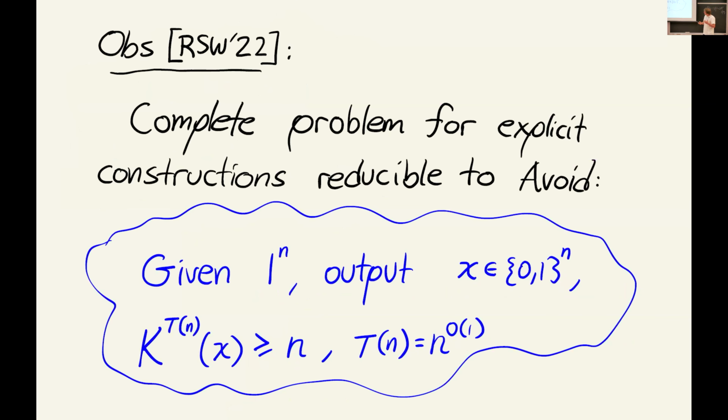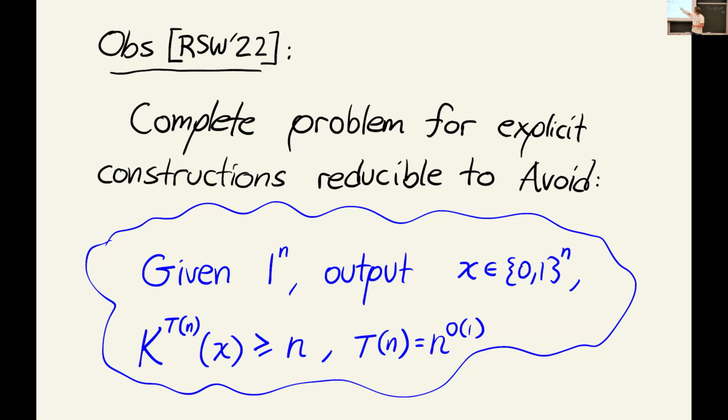So how can we differentiate explicit construction problems from general instances of range avoidance? Well, an observation from Ren, Santhanam, and Wang is that for explicit construction problems reducible to range avoidance, there's a normal form complete problem that it suffices to solve, which is, given 1 to the n as input, so just the length of something, the goal is to output a string of that length whose time-bounded Kolmogorov complexity is n, meaning that it can't be produced by any machine of length strictly less than n.